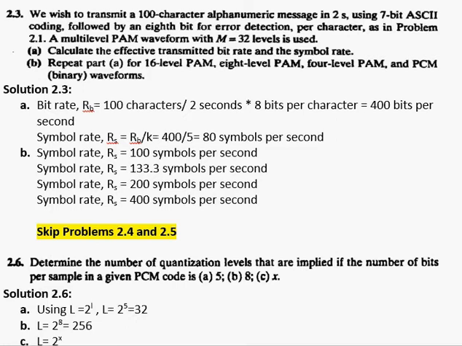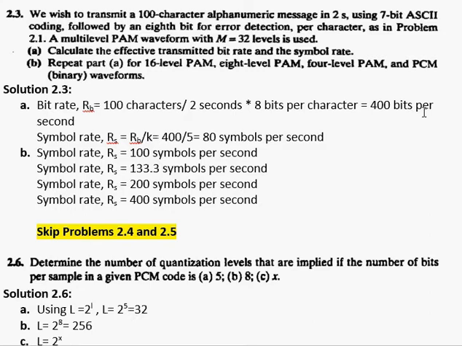So going for part A, as we did in problem 2.2, bit rate R_B is given as number of characters per second multiplied by number of bits per character. So now we have 100 characters in 2 seconds, which makes it 50 characters per second. So 100 characters divided by 2 seconds is basically 50 characters per second, and each character is represented by 8 bits. So 50 times 8 will give me 400 bits per second. That is the effective bit rate.